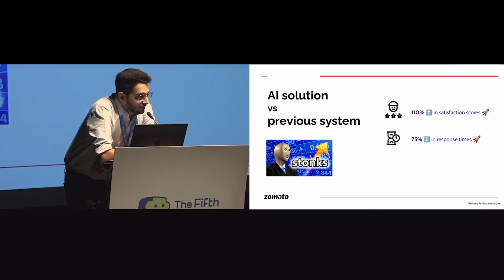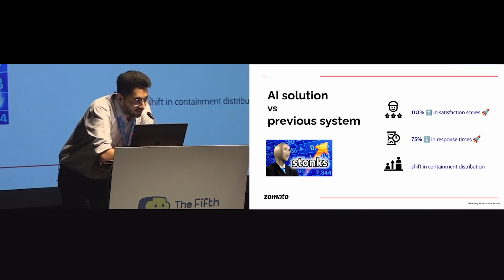75% dip in response times. We benchmarked response times with the average time taken by a human executive to respond, which is around 30 to 40 seconds. And this has now come down to 10 seconds. It started with 20-25 seconds, but has now come down to 10 seconds with more optimizations introduced by us.